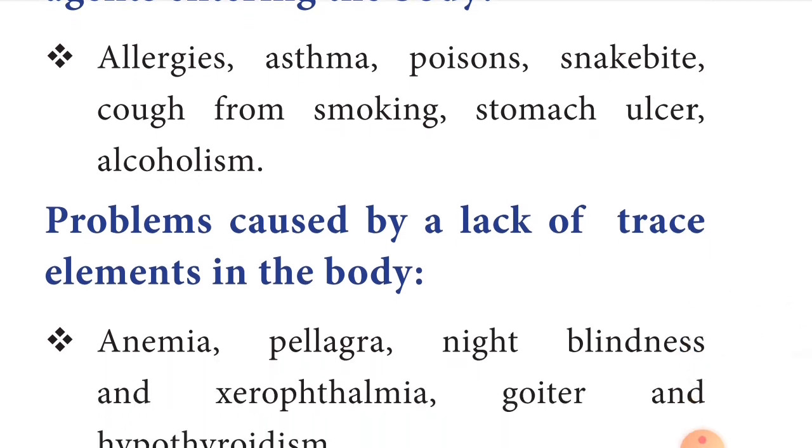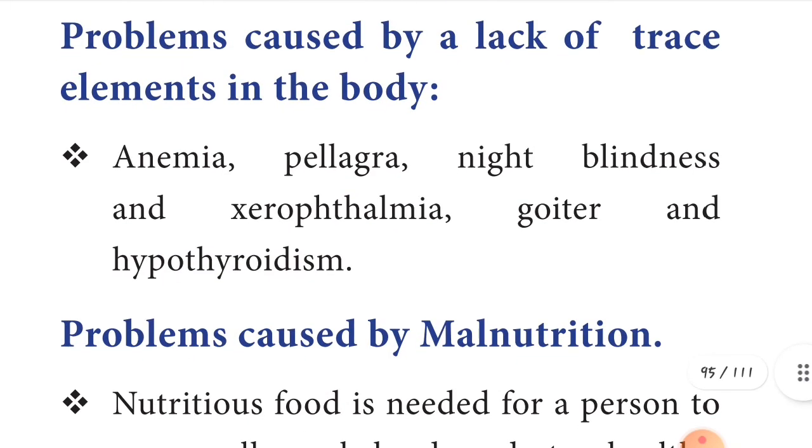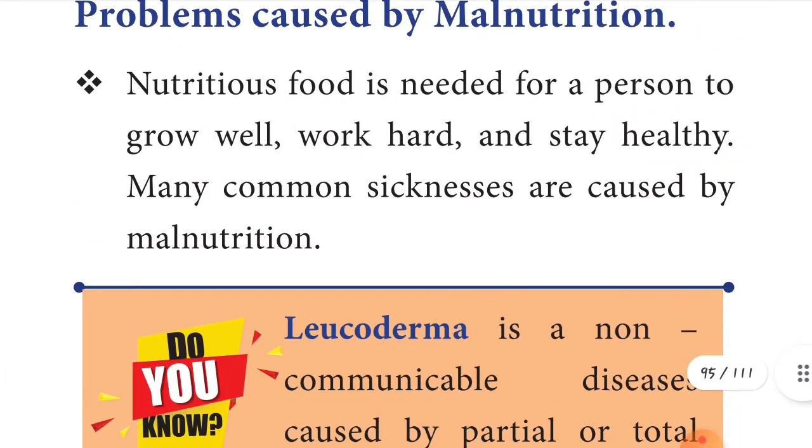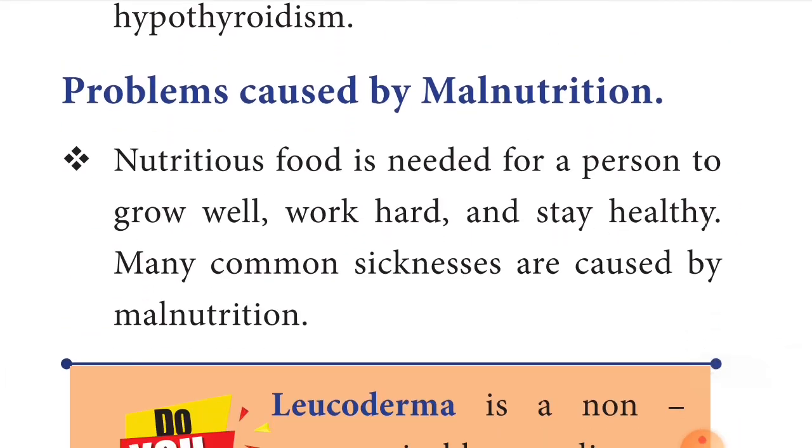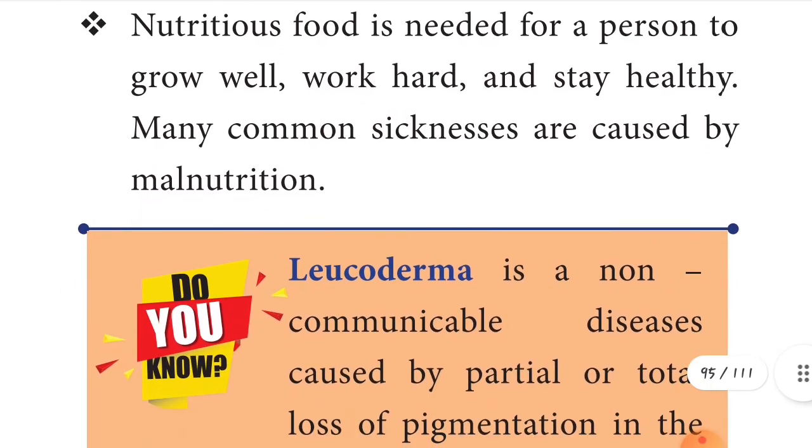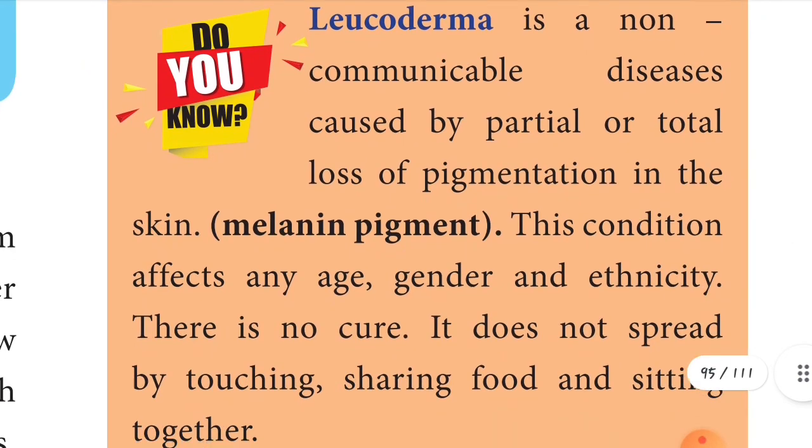The next type is problems caused by a lack of trace elements in your body: anemia, pellagra, night blindness, xerophthalmia, goitre, and hypothyroidism. These are all non-communicable diseases. And then problems caused by malnutrition. Malnutrition means the nutritious food needed for a person to grow well, work hard, and stay healthy. Many common sicknesses are caused by malnutrition, children.